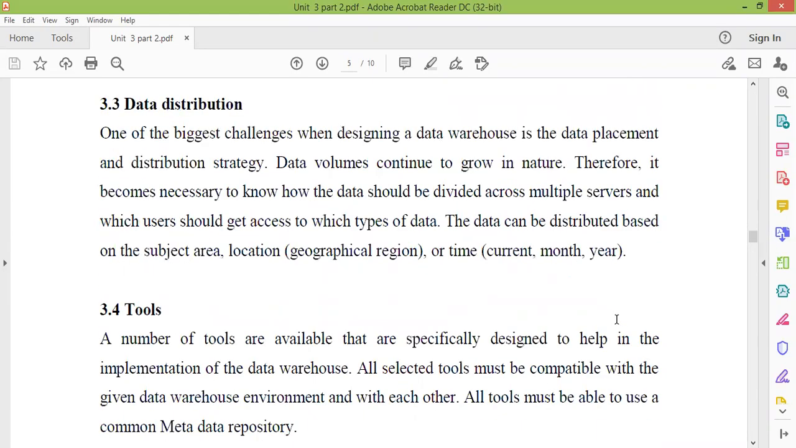The next one is your data distribution. This talks about data placement and distribution strategy. As we know, the data will grow in nature. Therefore, it becomes necessary that we divide it across multiple servers, and which users should get access to which type of data should be decided upfront, because there are multiple kinds of users. When we discuss implementation consideration, we'll come to know there are different types of users.